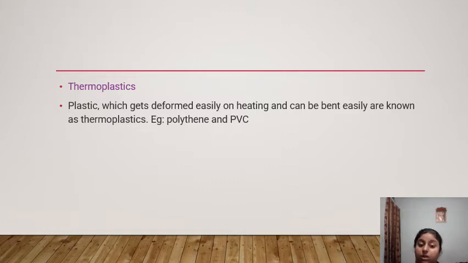For example, polythene and PVC. You may have seen advertisements of PVC pipes; this PVC gets heated easily and can be bent easily. So what are the examples of thermoplastic? Polythene and PVC.